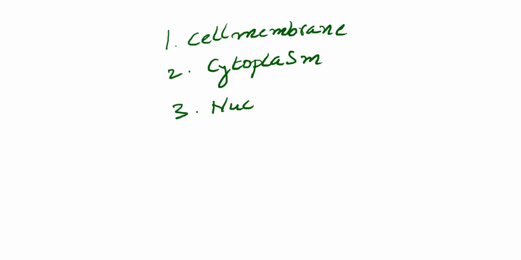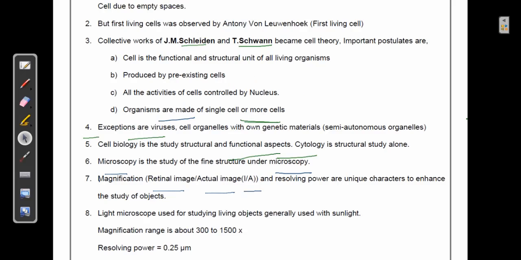If these three things are missing, then something which is even considered a living thing won't be perfectly called a living thing. This has become an exception in the case of viruses. Viruses are exceptionally not considered living things, as they only have some genetic material. They don't have any of the three components of cells.